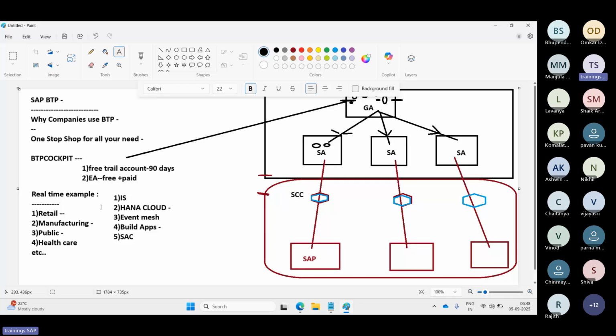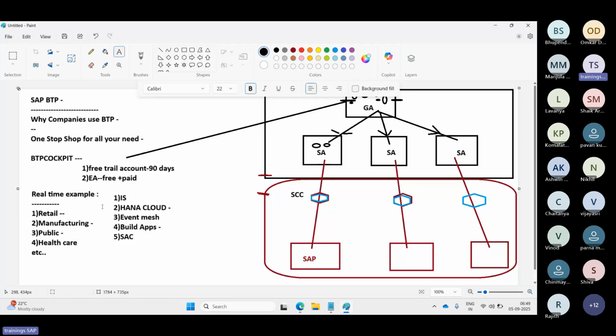Take a small example from the banking sector: a bank is running S/4HANA, suppose like Standard Chartered Bank. They want to detect suspicious transactions in real time. So the transaction data goes through BTP solutions from S/4HANA into the cloud, and they use AI and machine learning models to identify suspicious patterns. That's why they are using AI-related services nowadays, to detect suspicious patterns.